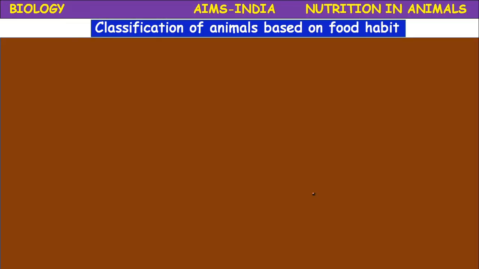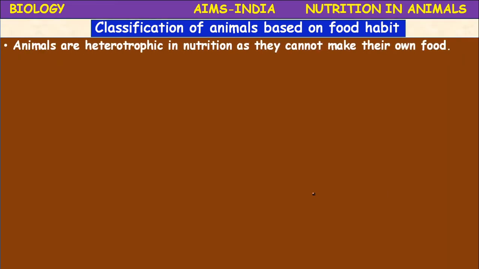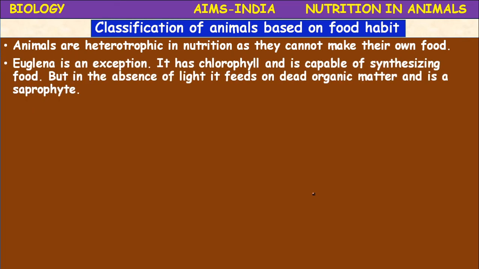So let us classify the animals based on the food habit. The animals are heterotrophic in nutrition. Why? Because they cannot synthesize their own food. One exception is there, that is Euglena. It is also a unicellular microscopic organism. It has chlorophyll and it is capable of synthesizing its own food. But in the absence of light, it feeds on dead organic matter and is a saprophyte. The Euglena is a connecting link between animals and plants. It shows both animal characters as well as plant characters. It is a protist.